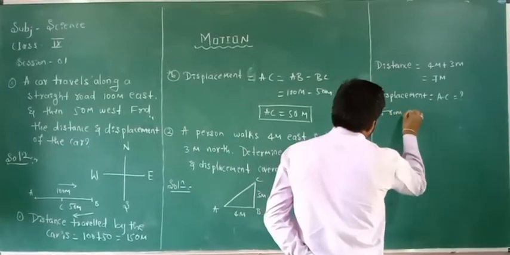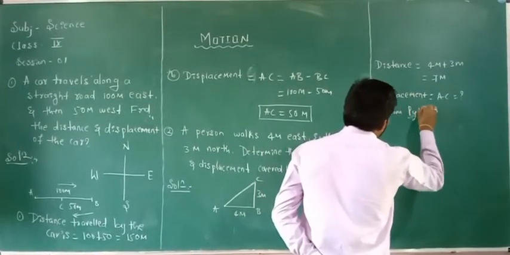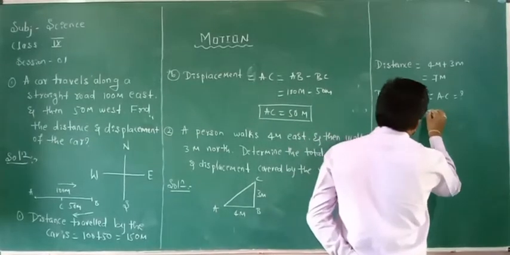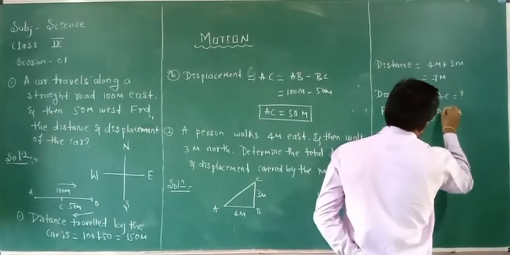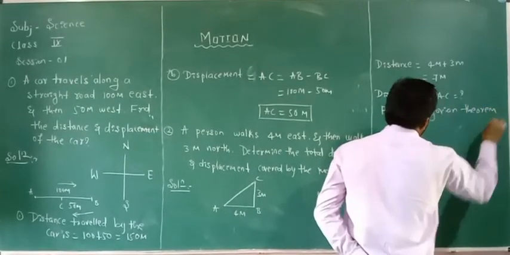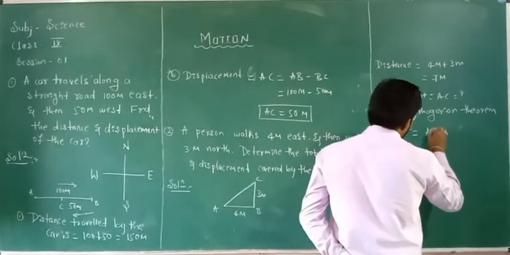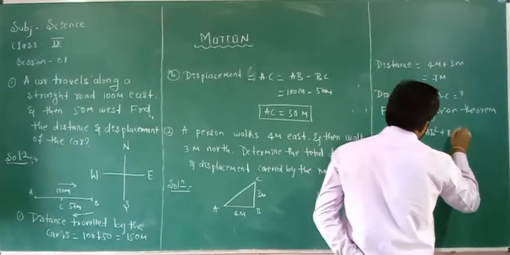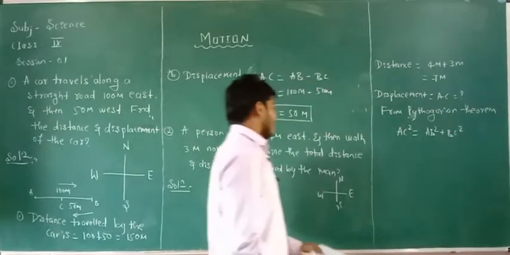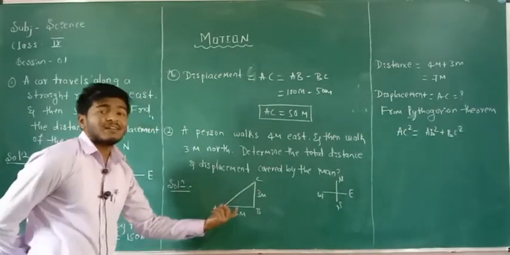From the Pythagorean theorem, AC square is equal to AB square plus BC square, because the person moves in the form of a right angled triangle.